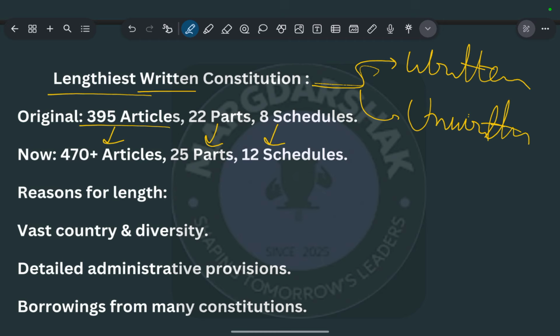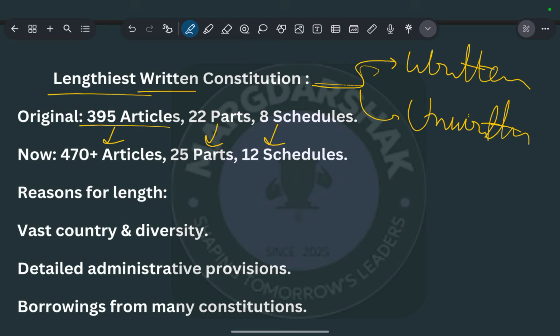Let's discuss why it is the lengthiest constitution, why there is a need to make it such a lengthy or bulky book. You may know that the geographical extent of India is very vast, where we have mountains, plains, islands, and the Thar desert. So you can say there is diversity of the country as well as diversity of the terrain.